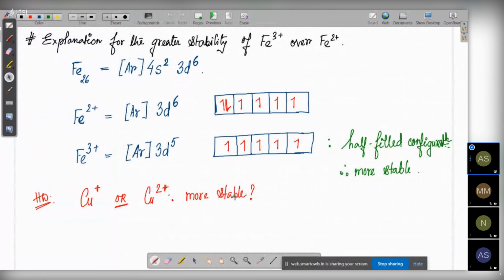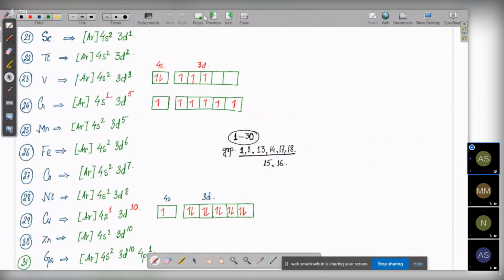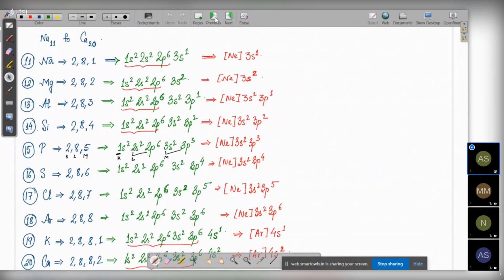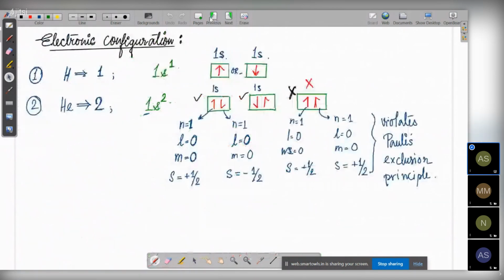What we had done in the last class was the electronic configuration. So did you practice the electronic configurations at home? Do you have any difficulties in the electronic configuration? No, sir. What about the others? Does anyone of you have any difficulty in electronic configuration? No answer. I assume that you do not have any doubt.